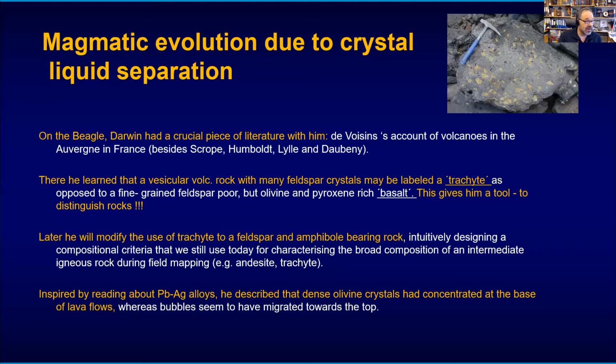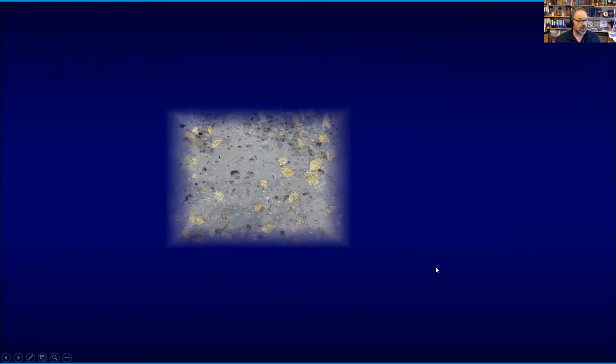that were describing how crystals would form and how crystals may actually separate from certain areas. And he also learned about bubbles and that bubbles might migrate. So light materials like gas bubbles might migrate up, and dense materials like crystals may segregate downwards. And when he was then on various stops like the Cape Verdes, he noted that in some cases we have dense crystals that may settle at the bottom of lava flows, while bubbles may concentrate higher up on the lava flows.